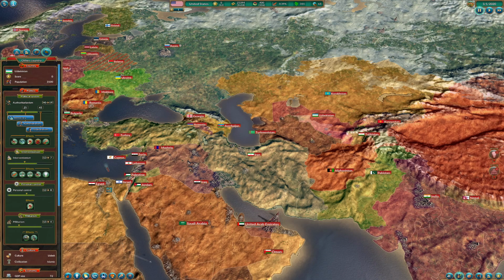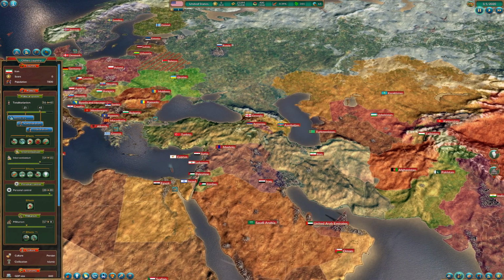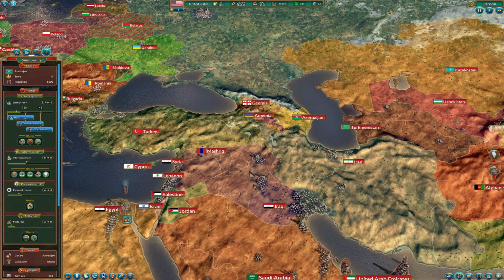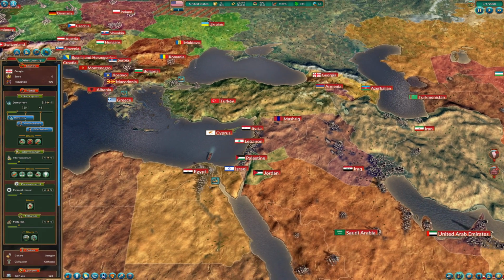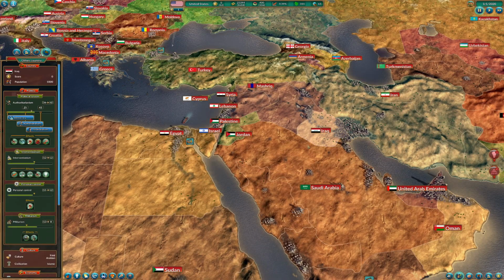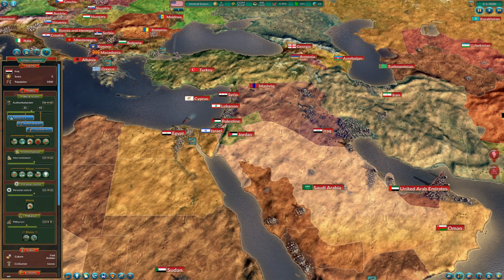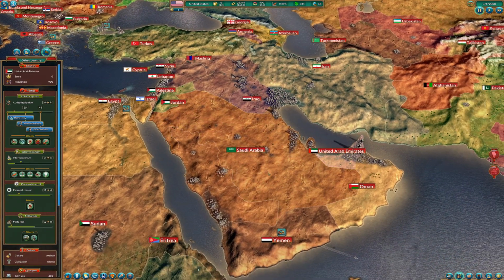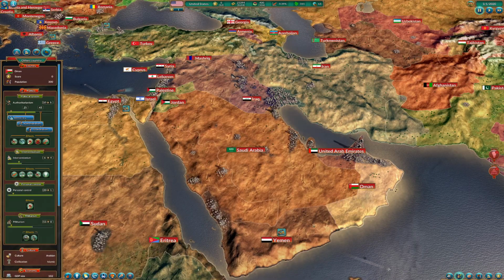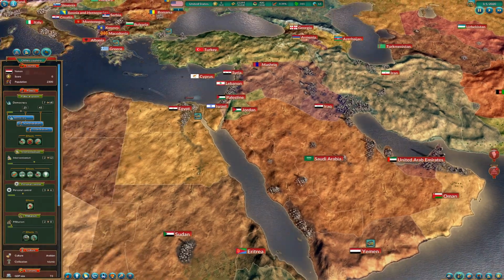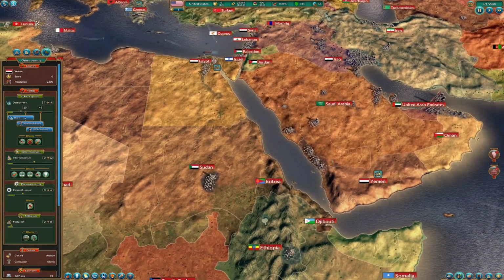Uzbekistan is Islamic Uzbek. We go to Turkmen, Islamic, and Iran is Persian Islamic. Azerbaijani here. In Armenia we have Armenian and Georgian, which is pretty good. Here we see Iraqi and Arabian. Saudi Arabia, Arabian. United Arab Emirates is going to be Arabian Islamic. Here we see Arabian, another Arabian. Everything that is on the peninsula is going to be Arabian.